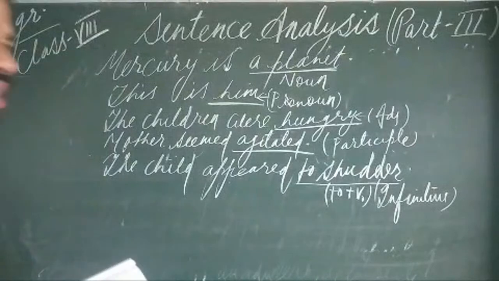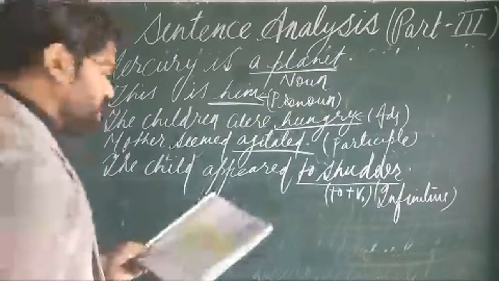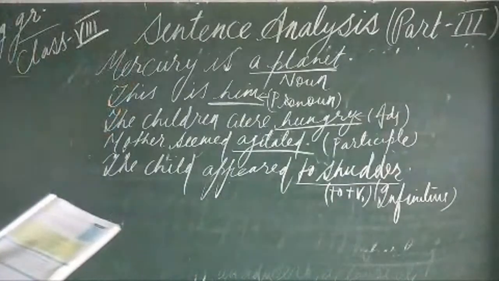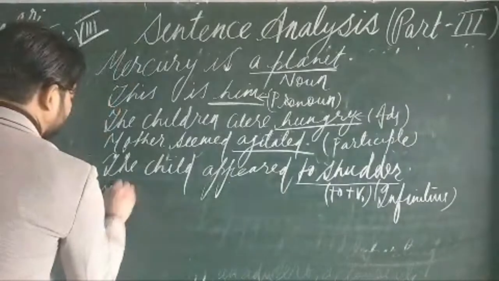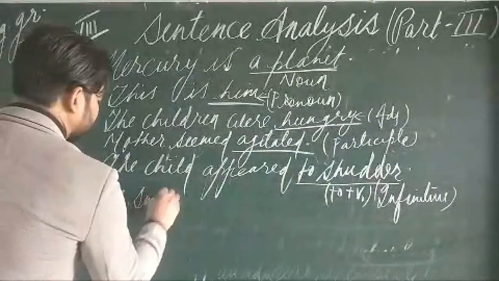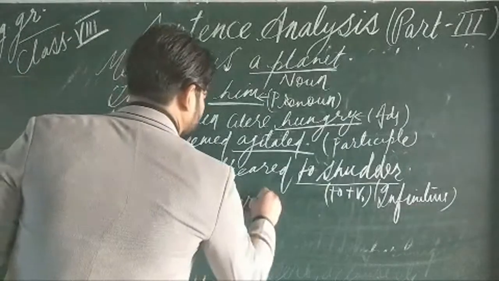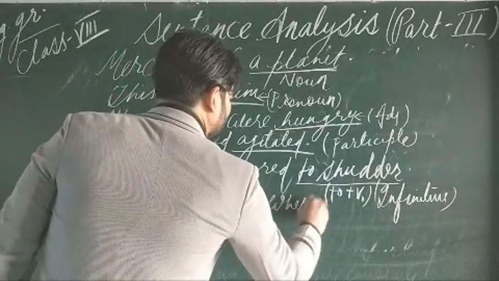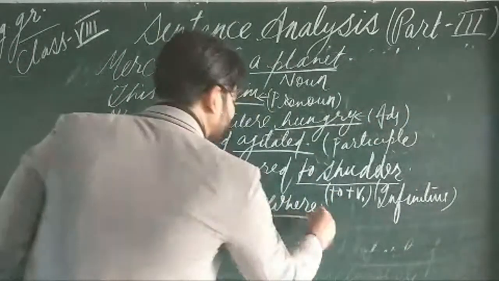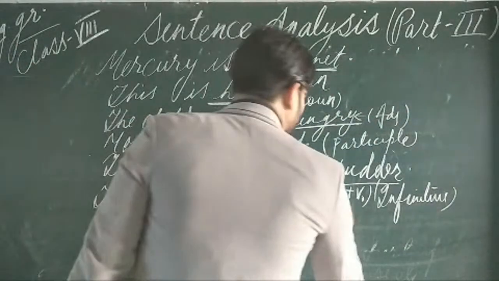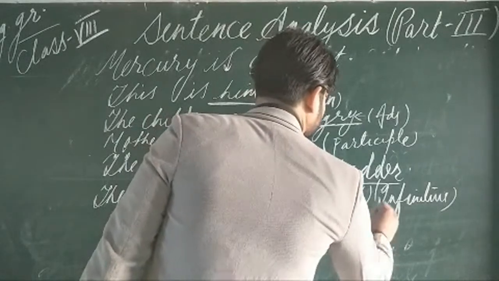Now, how will it come in the form of an adverb? With an example: The smoke is everywhere. Here everywhere is the complement, and it has been used as an adverb.